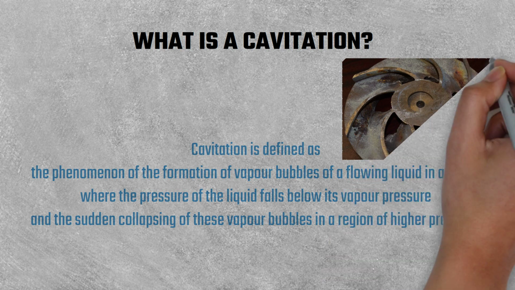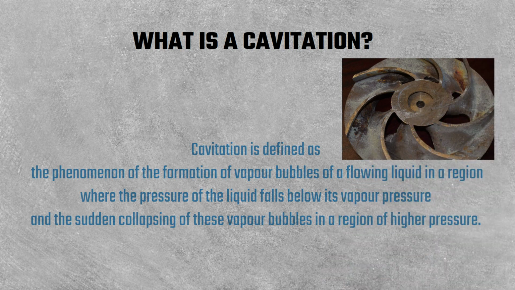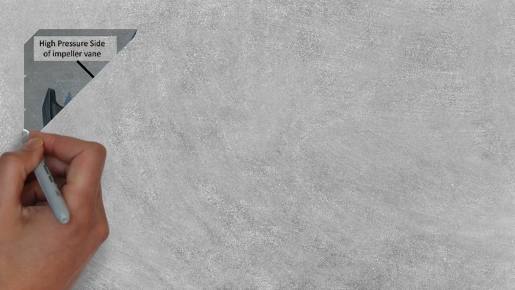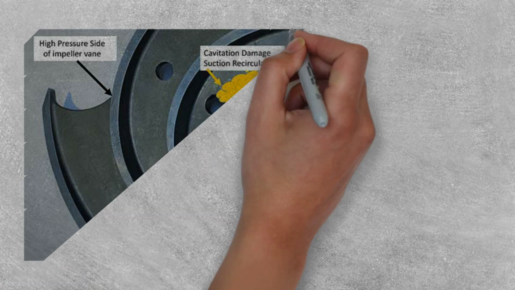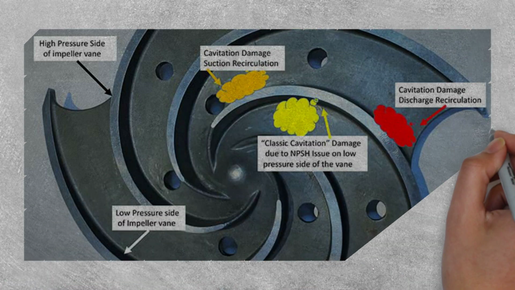The metallic surfaces, above which these vapor bubbles collapse, are subjected to these high pressures, which cause pitting action on the surface. Thus cavities are formed on the metallic surface and also considerable noise and vibrations are produced. Cavitation includes the formation of vapor bubbles of the flowing liquid and collapsing of the vapor bubbles.